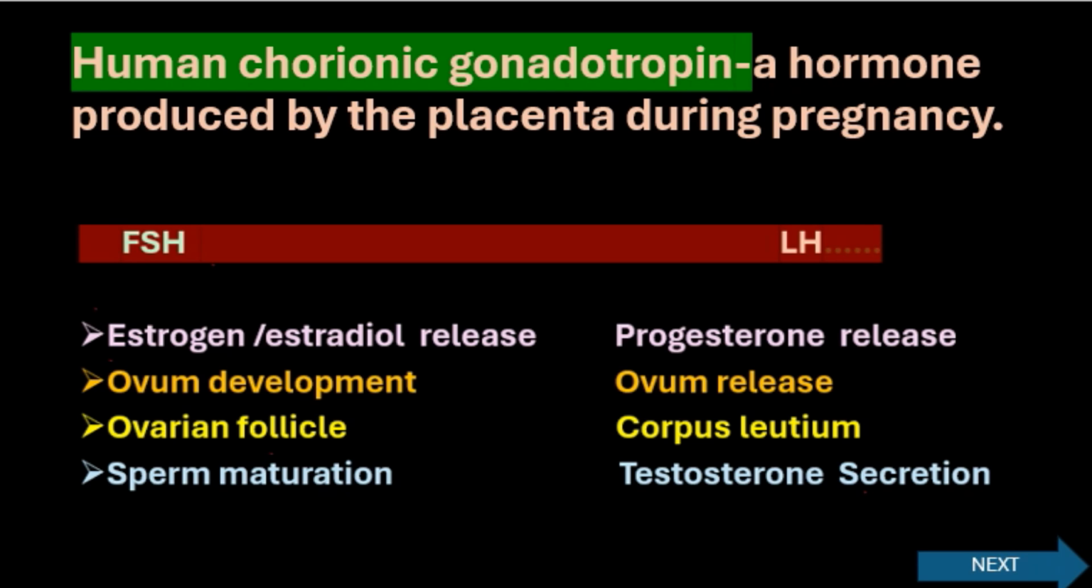HCG is the human chorionic gonadotropin, a hormone produced by the placenta during pregnancy. FSH and LH, we can see the functions. FSH is responsible for estrogen or estradiol release, ovum development, ovarian follicle development and sperm maturation. Whereas LH or luteinizing hormone is responsible for progesterone release, ovum release, corpus luteum development and testosterone secretion.